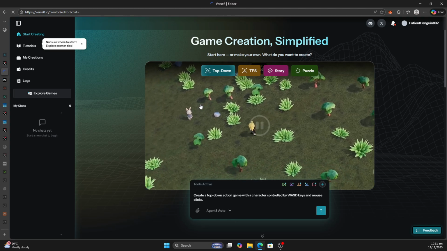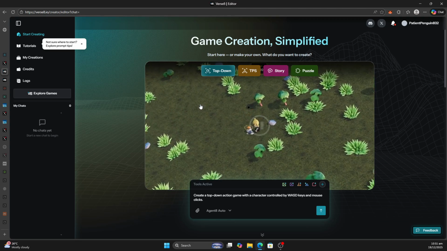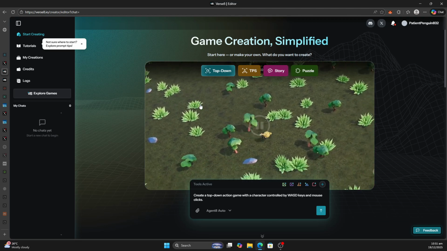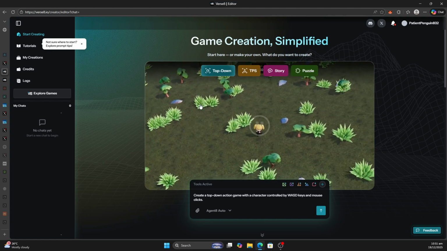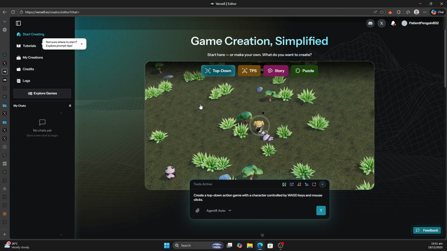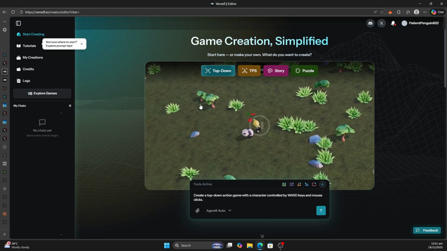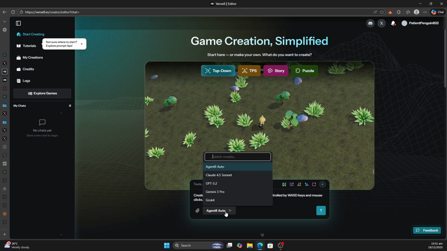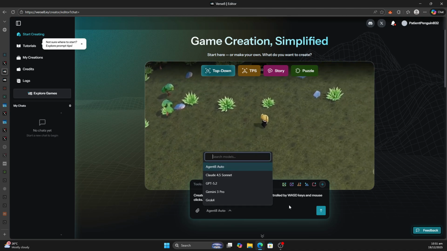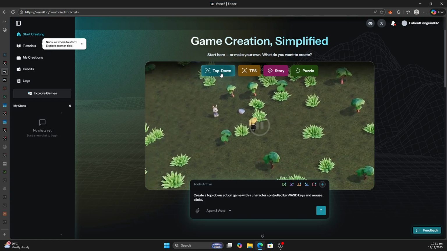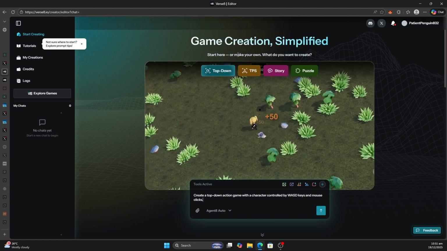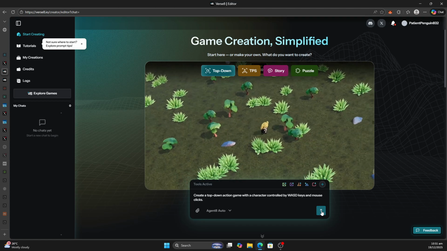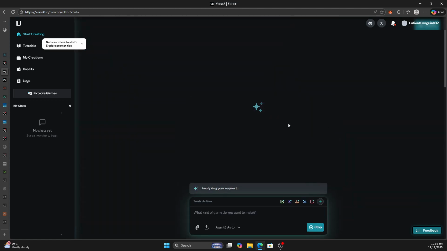Okay. Wow, this is very high level graphics, and it has already generated a create a top down action game with character controlled by. Hmm. And it looks like they have specialized LLM for this. So simplified, start here and make your own. Of course, you'd end up putting up your own idea, but let's just experiment with this and see what the result is.